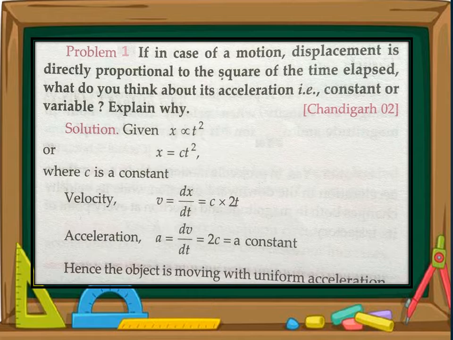Here there is no variable, that is t. It is eliminated. Hence we can say the acceleration is constant. Hence our answer is the acceleration of a moving object is constant, that is the uniform acceleration. Whatever the time passes, the acceleration of the object is 2c. Now the next question.